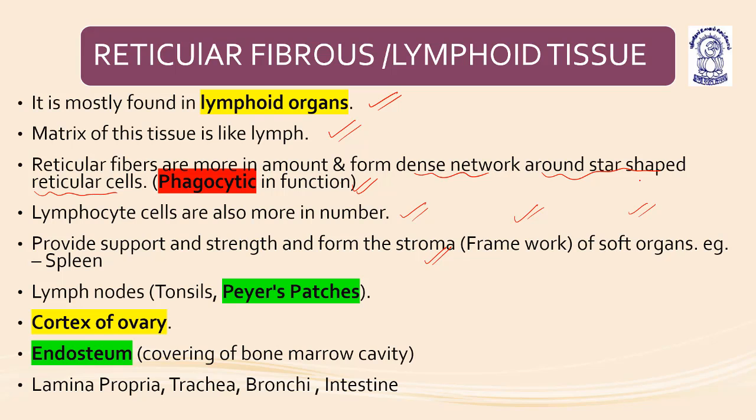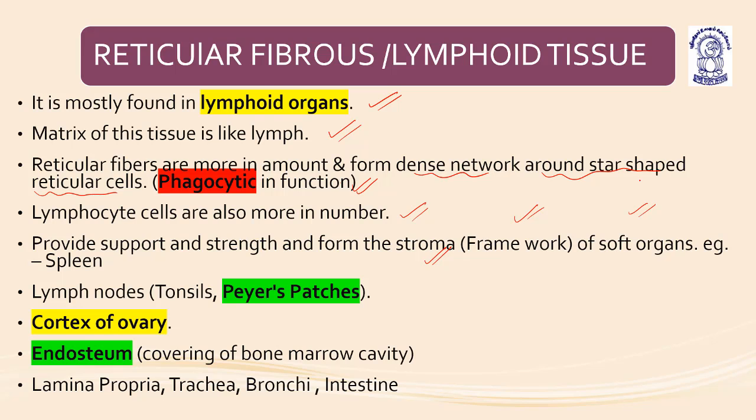So whether it is lymph node, tonsils, or Peyer's patches, the reticular fibers of the lymphoid tissue are mainly in lymphoid organs. The matrix of this tissue is like lymph. Reticular fibers are more in amount and form a dense network around the star-shaped reticular cells, which are phagocytic in action.